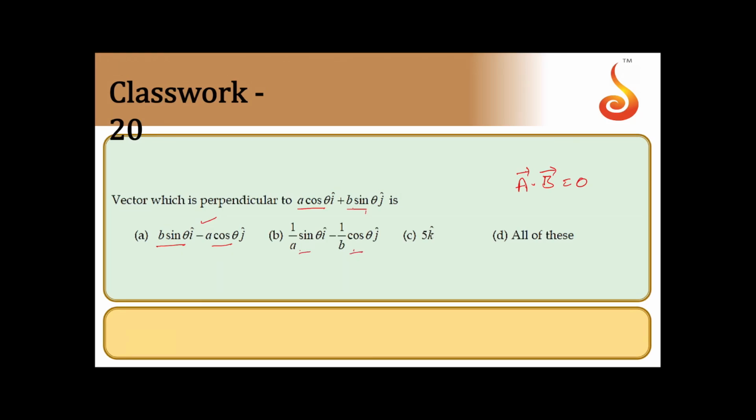Then this one, it will become cos theta sin theta, this will become cos theta sin theta, they are added, you will get 0. Then look at this, this is in the xy plane, i cap j cap is there, this is along the z axis, so obviously this is perpendicular to this. So the answer is all of them are perpendicular to the given vector. That is option D.